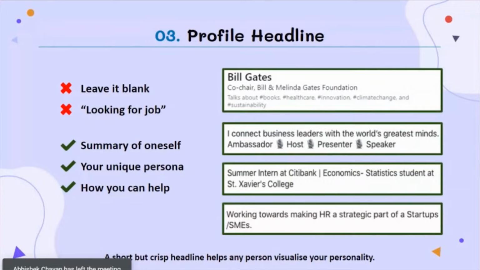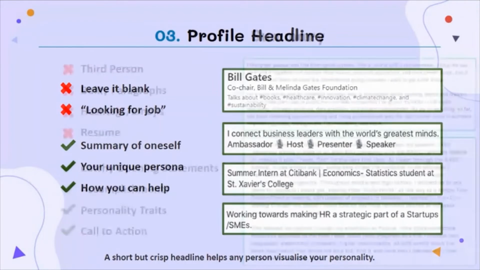So there's a simple rule to make your title a little bit better: use a job function or a company name, or most important, the keyword, and add a little extra about what you stand for, or something to get attention. An example is here: talk about books, healthcare, sustainability, etc.